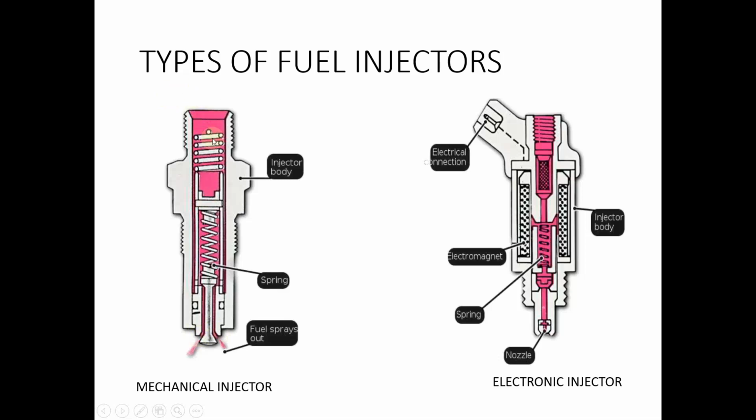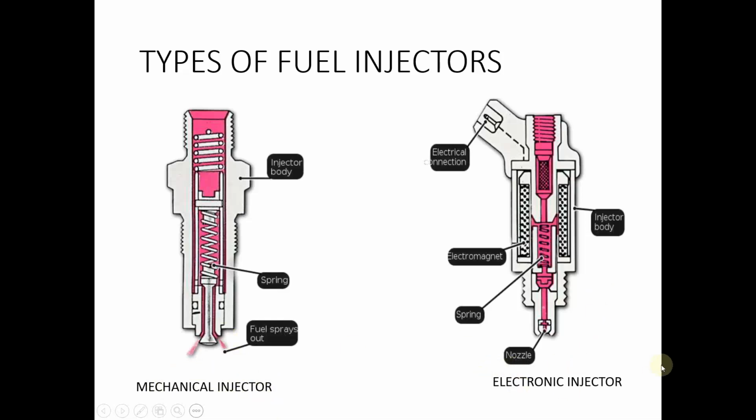So when fuel is supplied to the mechanical injector under high pressure, when pressure builds up, it will push the spring, and this valve will open up and the fuel is sprayed as a very fine spray. That is the working of a mechanical injector.